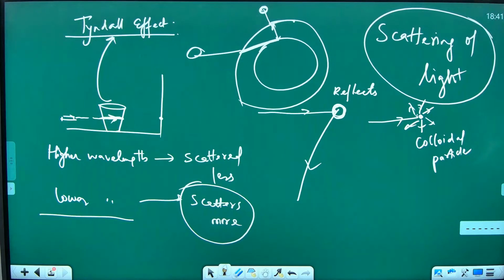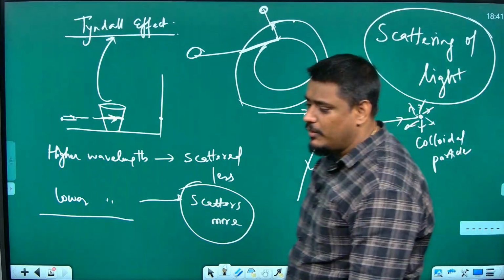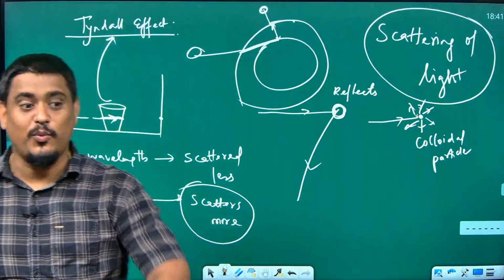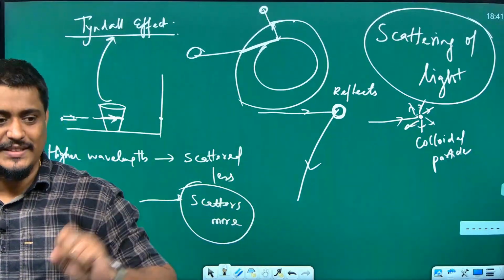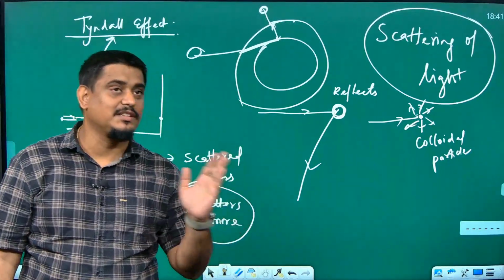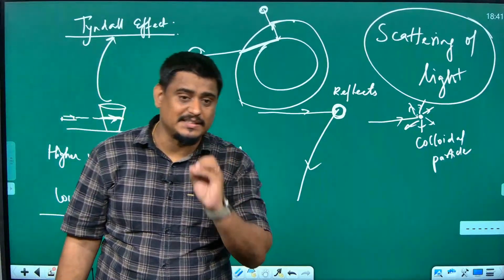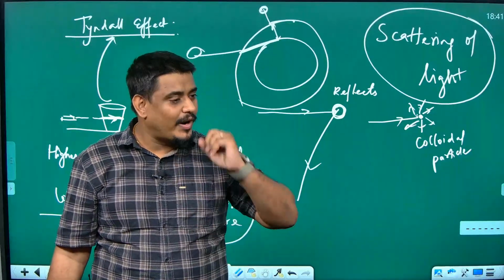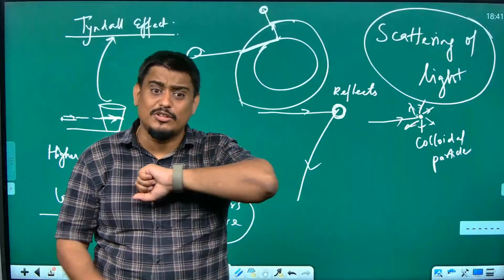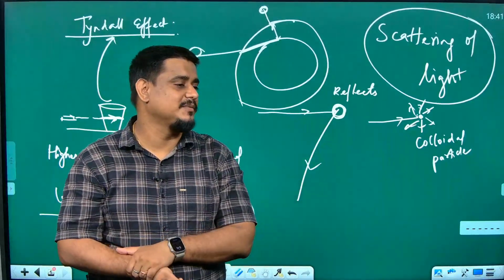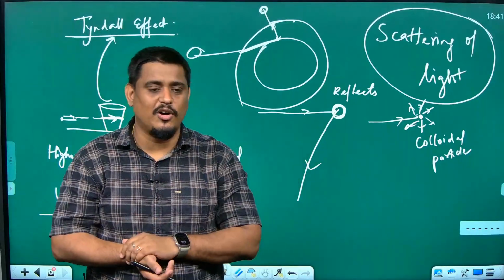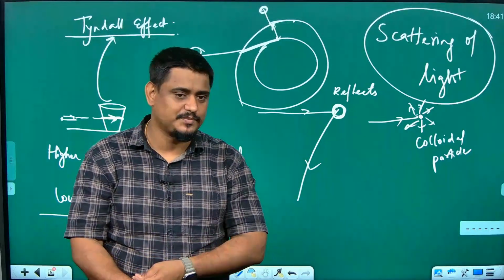If the question comes, it will never come because it's not there in the book now, but if it is asked to you that why during the sunrise and sunset the sky looks reddish orange in color, you can say that because during the sunrise or sunset light has to travel a bigger distance, and violet, indigo, blue, green, yellow, everything is almost scattered. So what is coming to your eyes is orange and red in color. So the sky looks orangish or reddish in color. Is it clear to you?